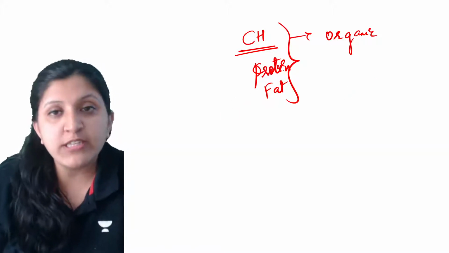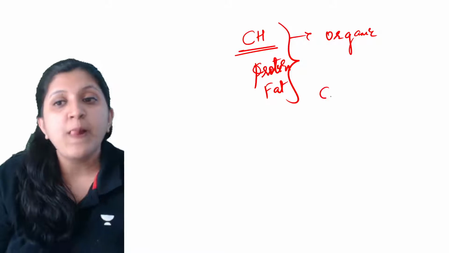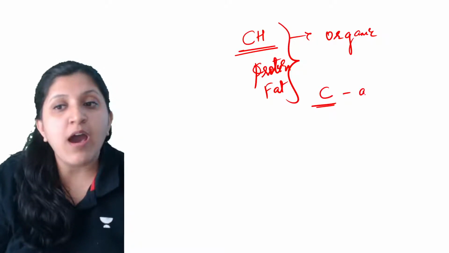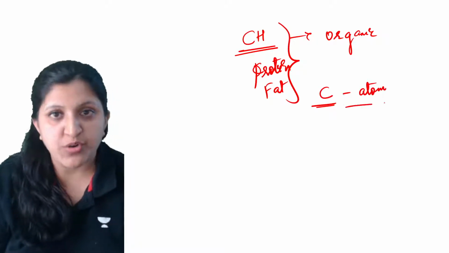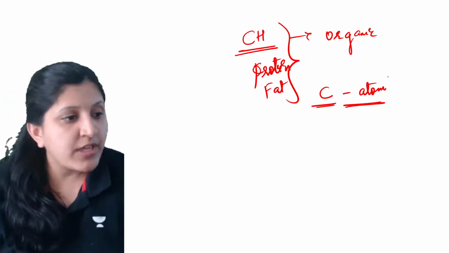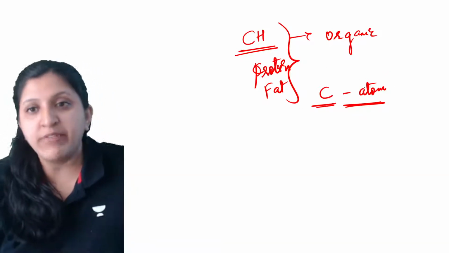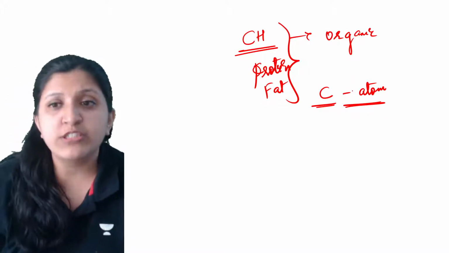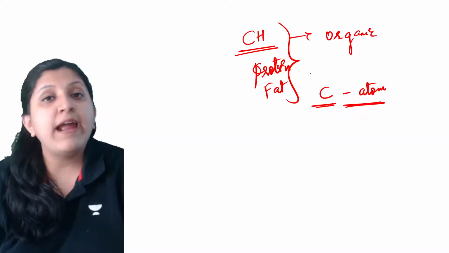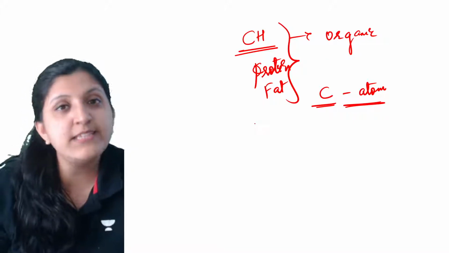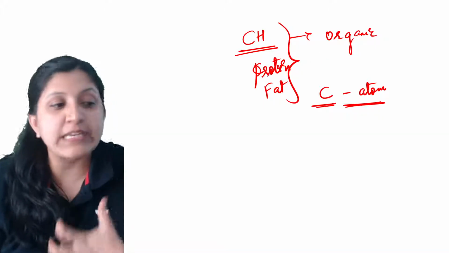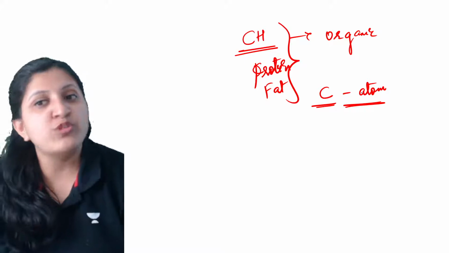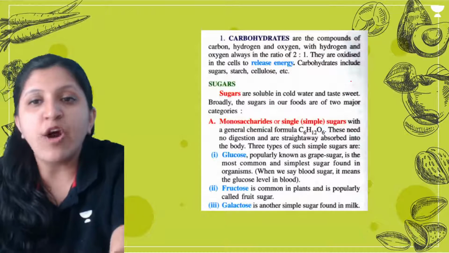Why do we call them organic compounds? Because they have carbon atoms in their structure. The ones having carbon, hydrogen, and possibly nitrogen and oxygen, which can be easily degraded by pathogens, we call organic compounds.